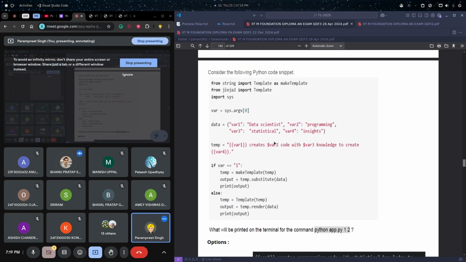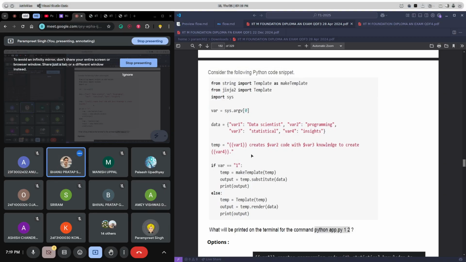Yes. For this, only var1 and var4 will work. Okay, yes. And this $var2 and $var3 will not be applicable here. Okay, what about others? Are you guys clear with this, or does anyone have any confusion? Okay, Vishwas, no worries.